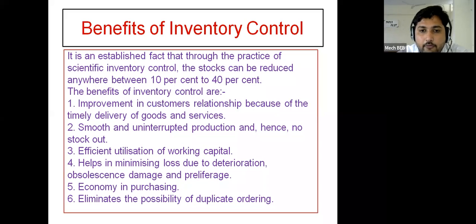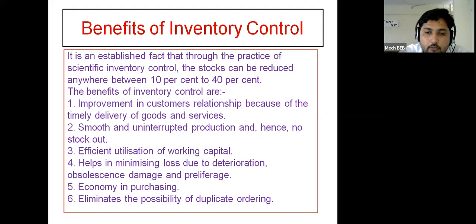Next, the benefits of inventory control are: first one, improvement in customer relationship, because of the timely delivery of goods and services.